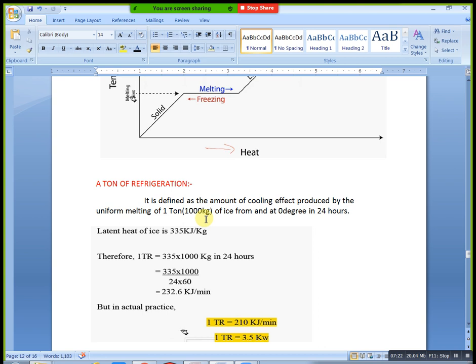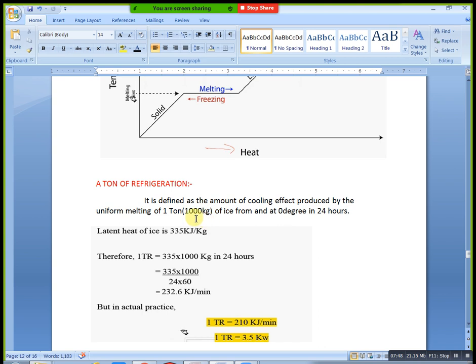See, it is defined as the amount of cooling effect produced by the uniform melting of 1 ton of ice from and at 0 degree condition in 24 hours. But here this is totally caused by latent heat. Why? Because of phase change, and phase change we consider as latent heat. That's why the latent heat of ice is 335 kilojoules per kg. This is a standard value actually.